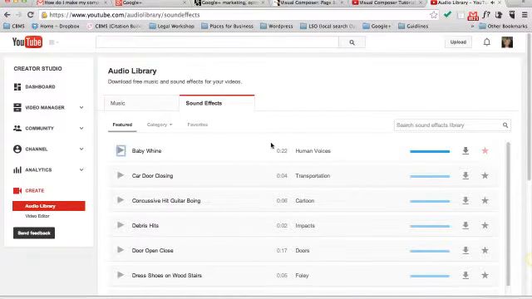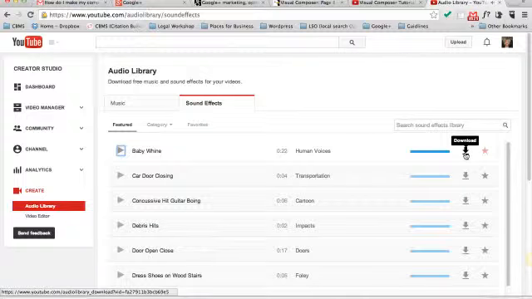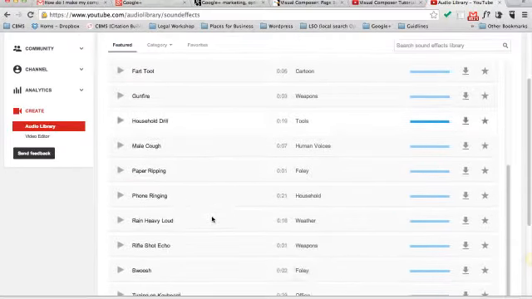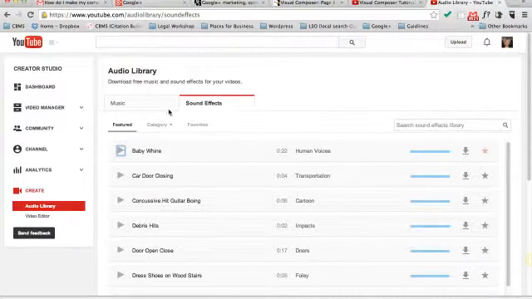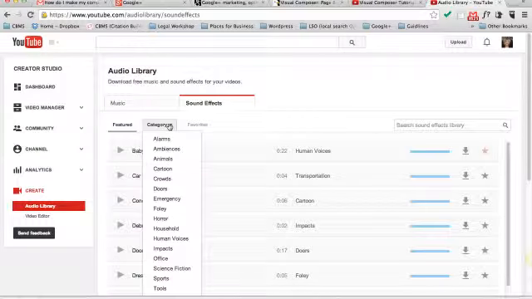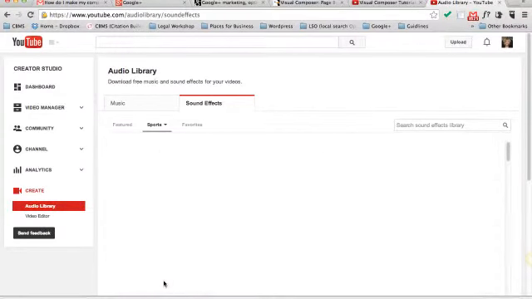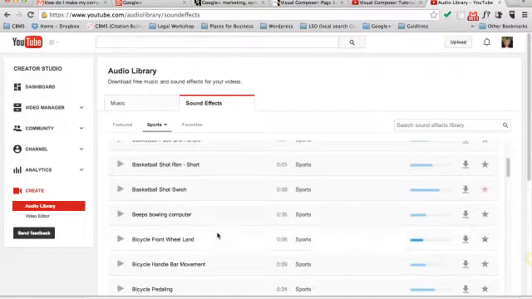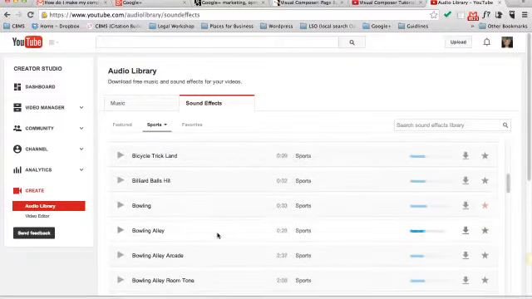You can either download it by clicking on the arrow, or you can save to your favorites. So I had saved that one, and I went through a few more. And then you can also go to the category tab, and you can sort by whatever's relevant to the video you created. So if you created some type of sports video, you can go in and go through the different clips, the different sound effects that they have.